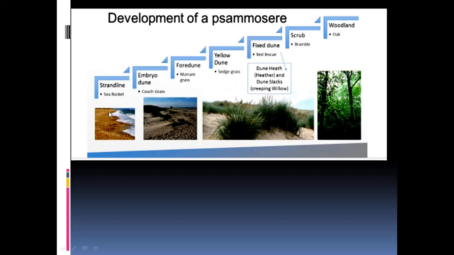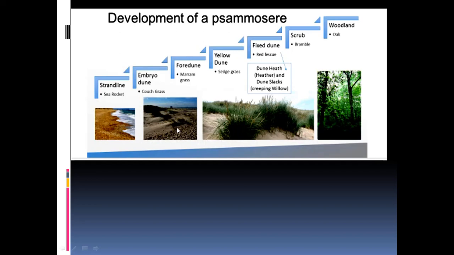psammoseres, where you see that this is the seashore, sand along the coast, where maybe very tiny plants like sea rockets start their beginning, and then the embryo dune, we call.